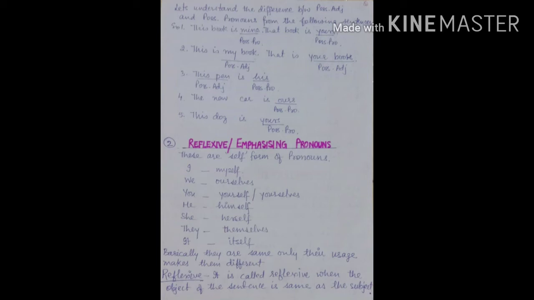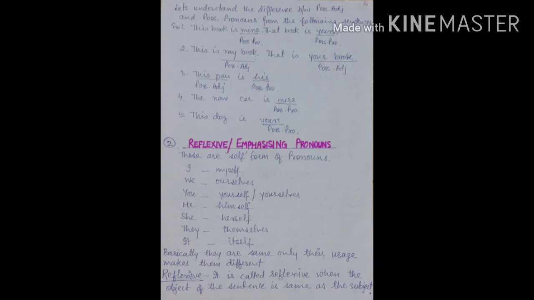Yours is possessive pronoun. Second kind of pronouns is reflexive or emphasizing pronouns. These are self forms of pronouns like I, myself, we, ourselves, you, yourself or yourselves, he, himself, she, herself, they, themselves, it, itself.